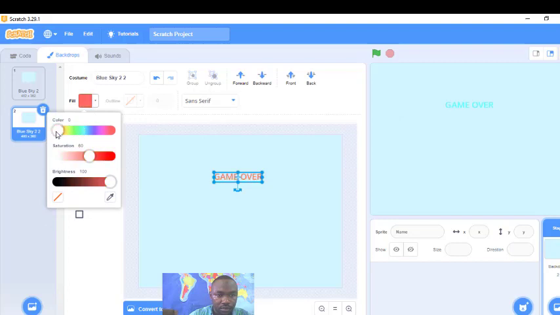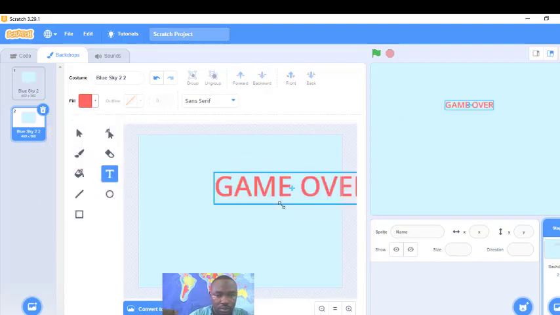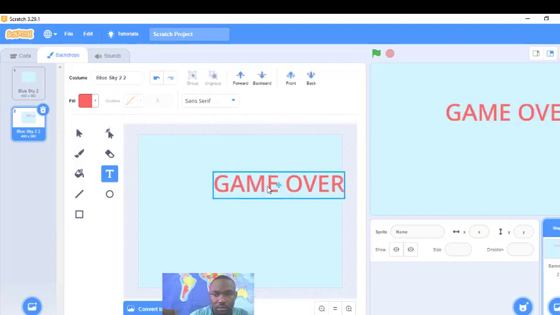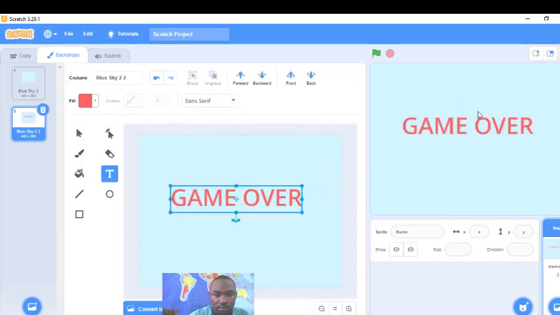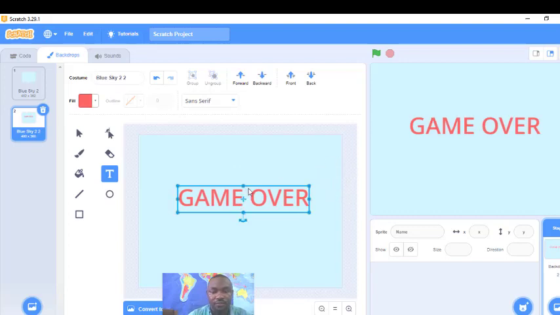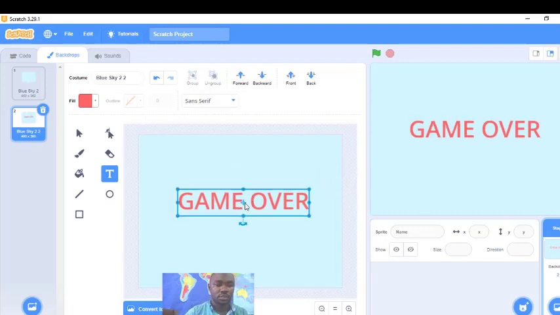Okay, then I'm going to adjust it to make it look big, so it will be at the center. I'll also carry it from this side and position it a little. So perfect. So I have it well positioned. So this is my backdrop. Then I'll code the backdrop.